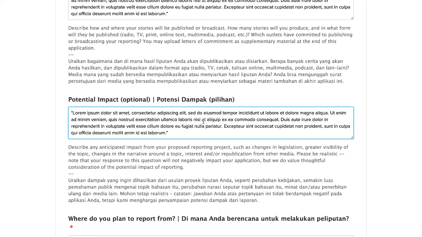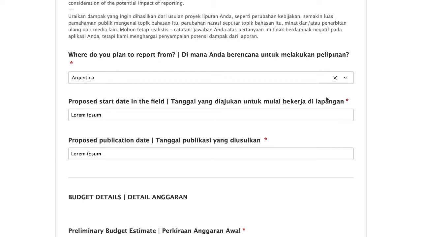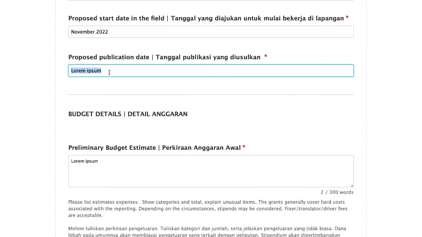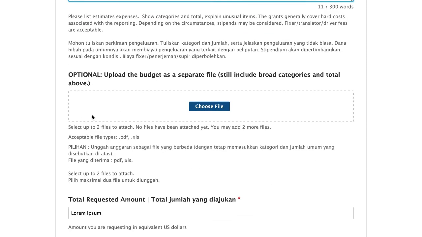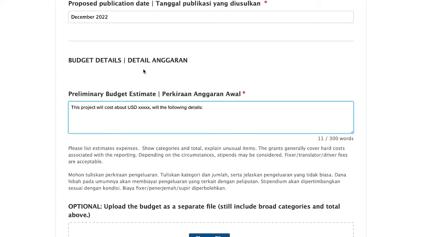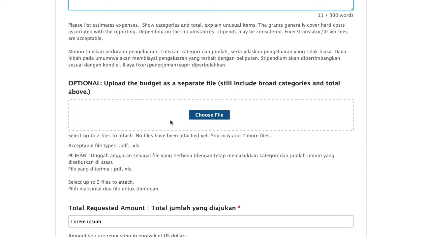When filling in the information, you must complete the questions with a star or asterisk, like this. Please ensure that you provide the answers and information requested and pay attention to the word limit. It is best if you prepare your information ahead of time. You can copy and paste all the details into this application form. You can also prepare a budget plan in a separate file and upload it here.